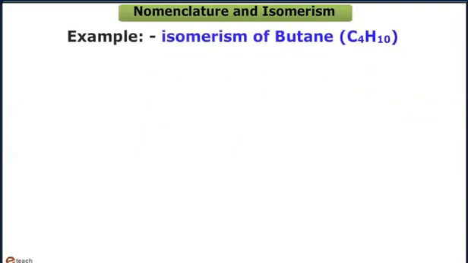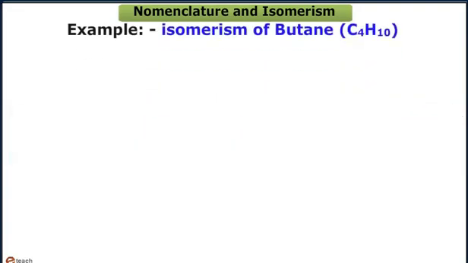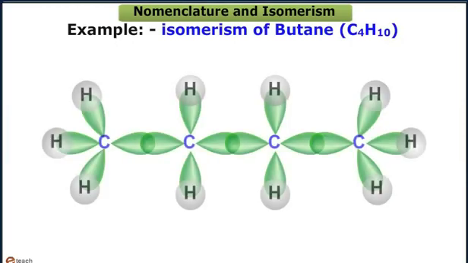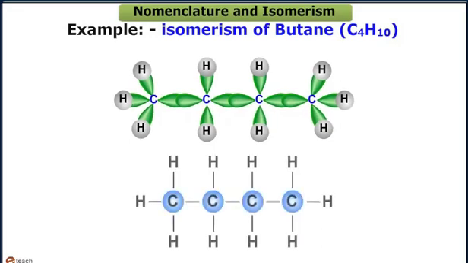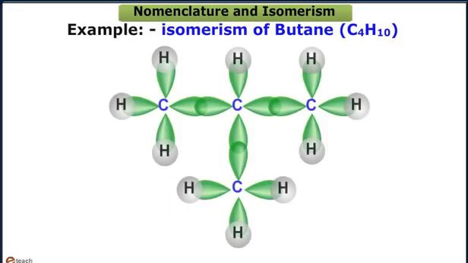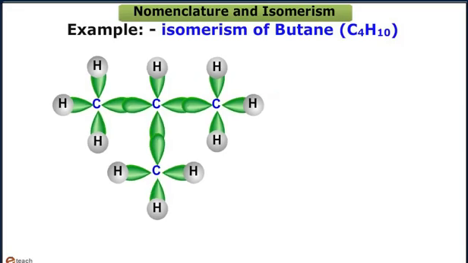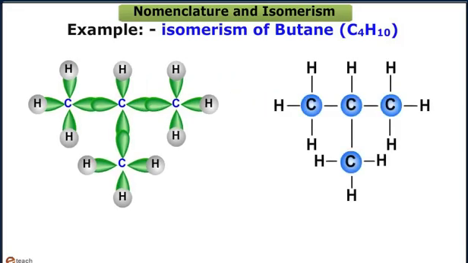For example, isomerism of butane, that is C4H10. Butane has two structural isomers. The first one is the simple straight chain, that is CH3 CH2 CH2 CH3, and the second one is the branched chain, that is CH3 CH(CH3) CH3, that is 2-methylpropane.